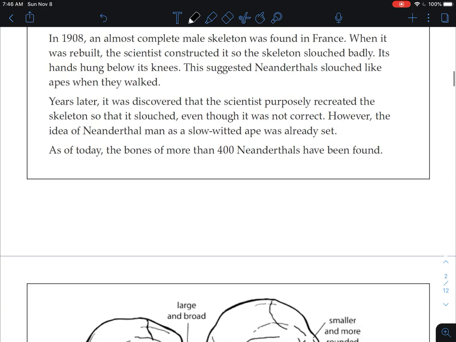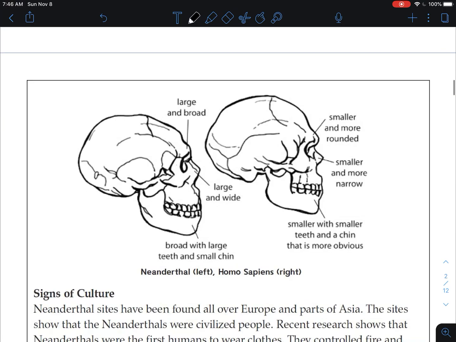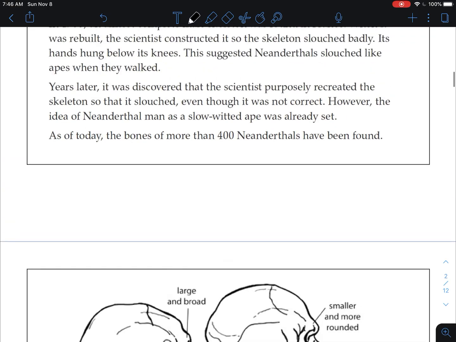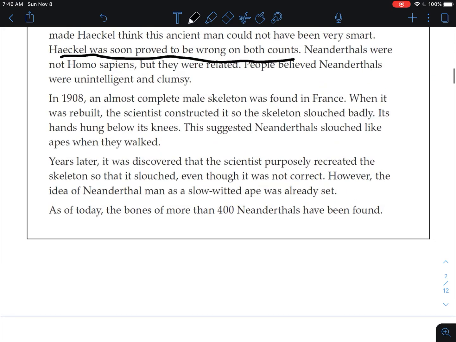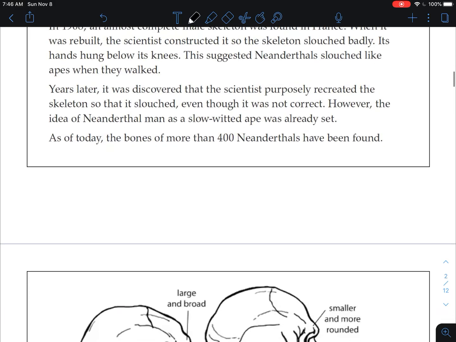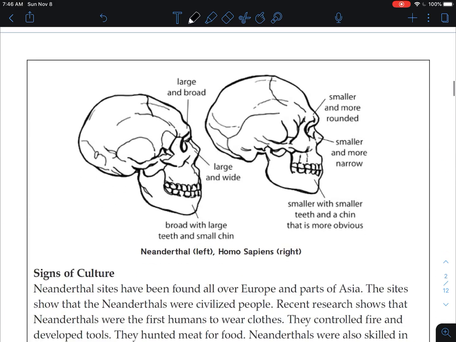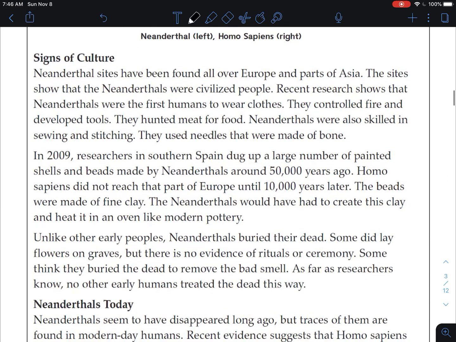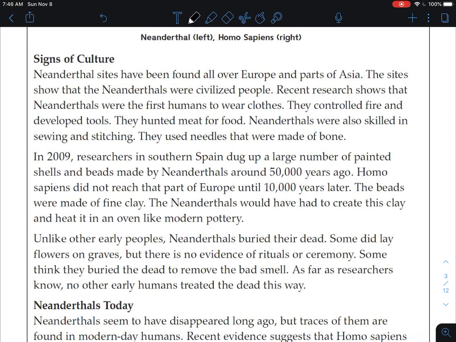As of today, the bones of more than 400 Neanderthals have been found. They have a diagram here. So they tried to make Neanderthals look like ape-like caveman creatures on purpose for some reason, but they weren't. They were not slow. They were not dumb. So this paragraph is really good, talking about how they developed and proof that they were not unintelligent.